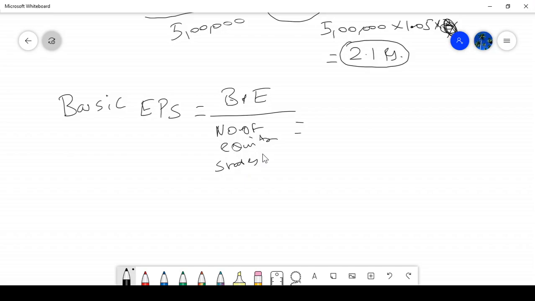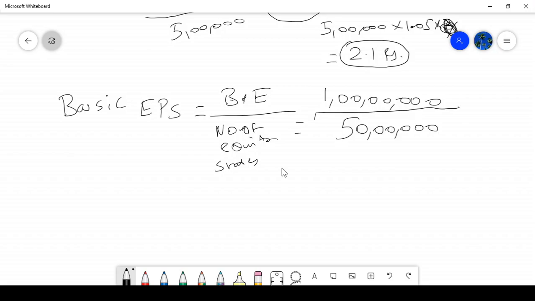Only a single number of equity shares is given, meaning there is no new issue or buyback during the year. What is the basic earnings? Net profit available to equity shareholders. This is 1 crore divided by the number of shares, 50 lakh, equal to rupees 2 per share.